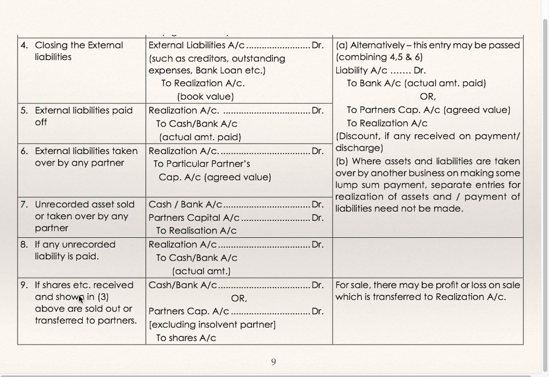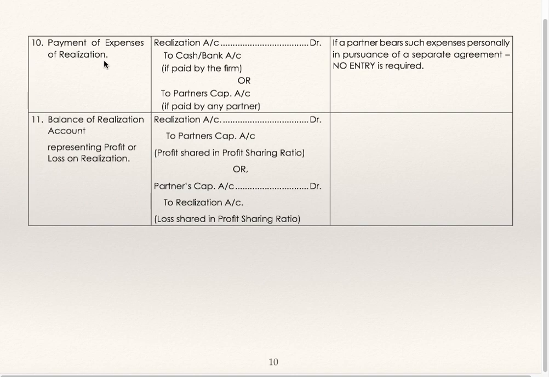If shares etc. are received as shown in point 3, in the third point we have seen shares have been received. That time the entry was shares account debit to realization. If these shares are sold out or transferred to capital account, then cash or bank account debit, partner's capital account debit, to shares account. For sale, there may be profit or loss on sale which is to be transferred to realization account. Payment of expenses of realization: realization account debit to cash or bank if paid by firm, or to capital account of partner if paid by any partner.